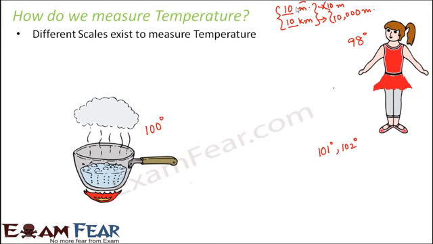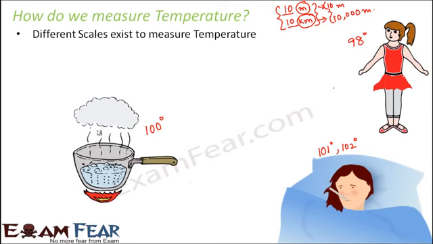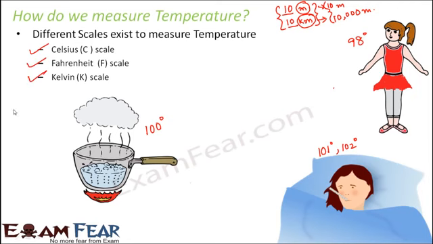Now, why do we have this difference? Because they are expressed in different units. So in a similar way, to measure temperature also, there are different scales which exist. Now, when we talk about the scales which are used to measure temperature, normally there are three scales used: Celsius scale, Fahrenheit scale, and Kelvin scale.